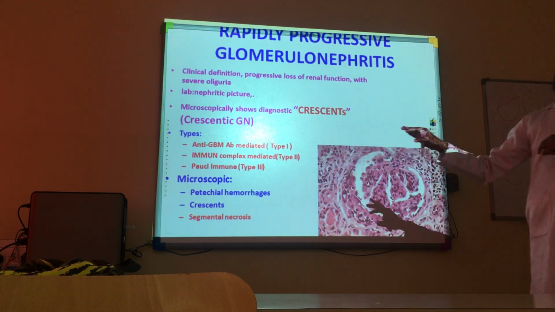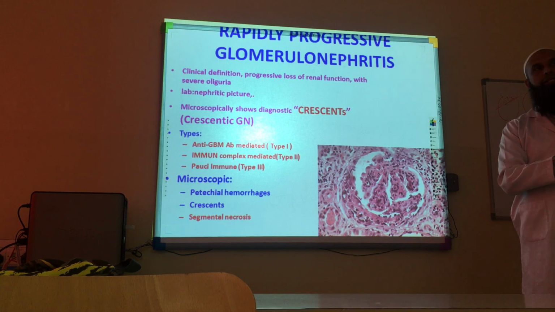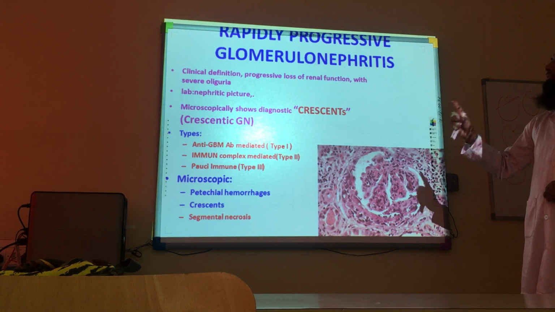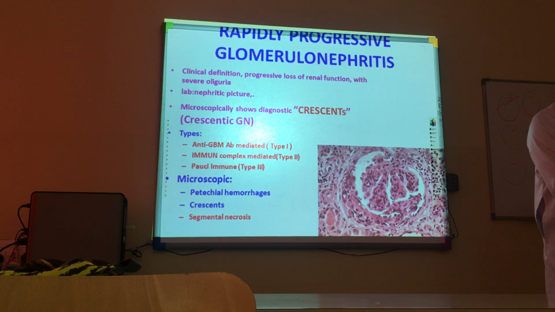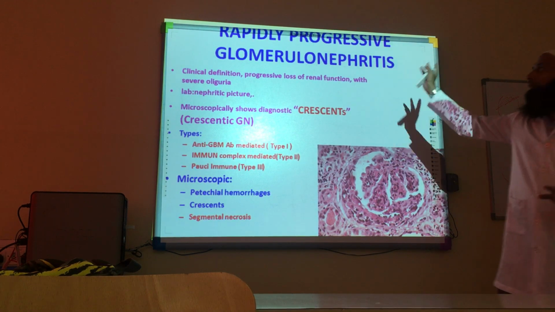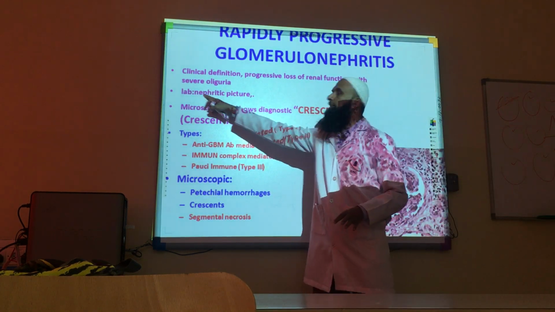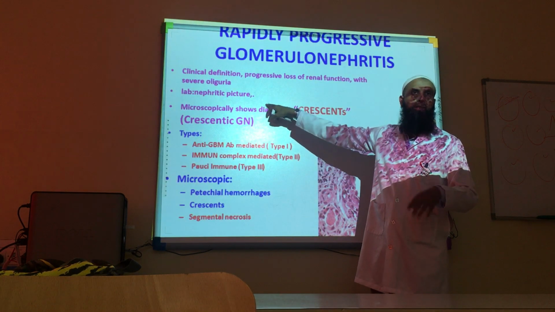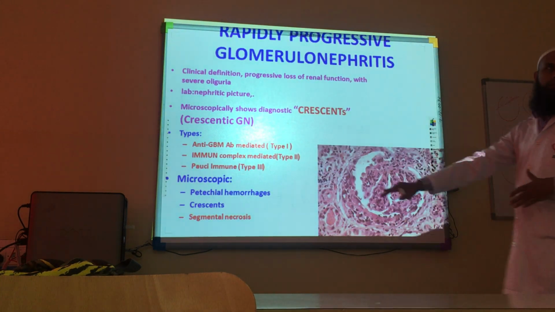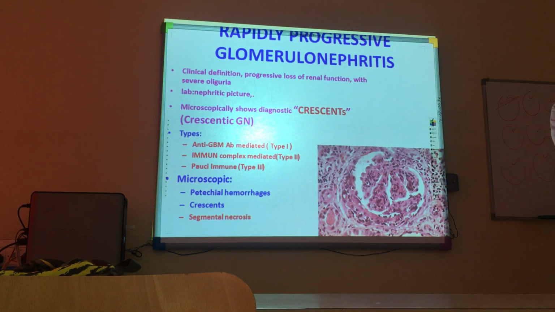In some books and postgraduate literature, we find this disease as a separate entity. Do not be confused: because it mainly presents with a nephritic picture on lab investigation, they group it here. But it can sometimes be nephrotic also, rarely, but mostly it is nephritic.